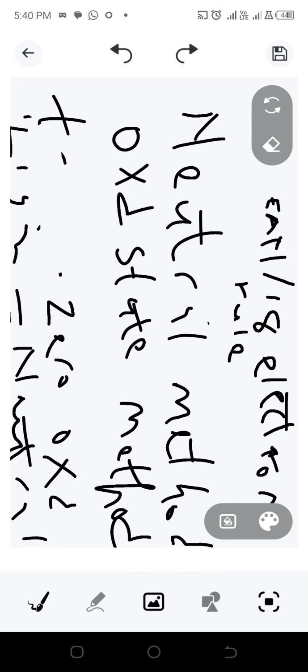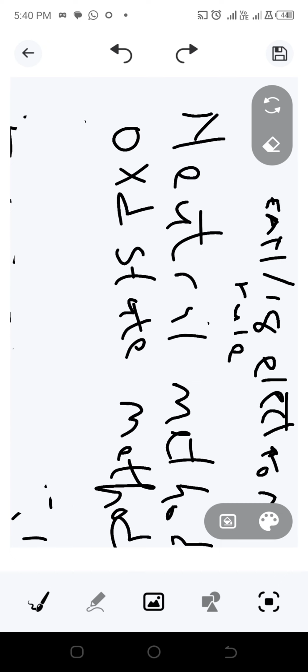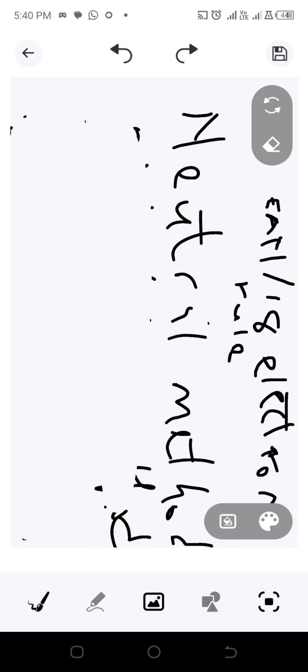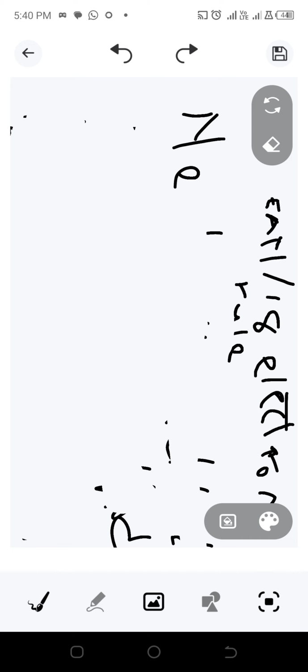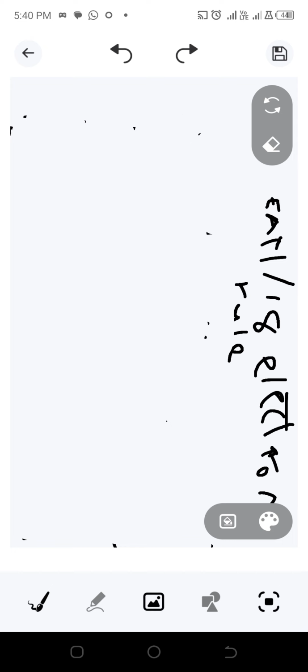We will make use of the neutral method in calculating the 18 electron rule. As we said earlier, the neutral method is based on when the metal has a zero oxidation state.